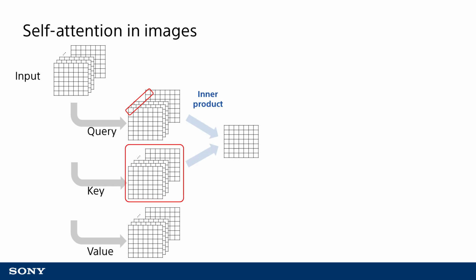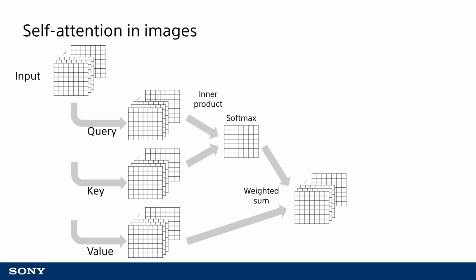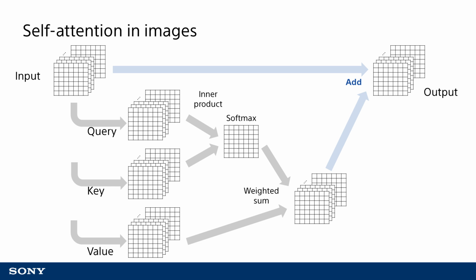First, the inner product of the query vector for the upper left pixel and all other key vector pixels is derived. From that, the softmax value is then obtained. The result of this is the determination that the features of the upper left pixel should be determined by other pixels. Then values of all pixels are weighted using the softmax result as the weighted sum operation is performed. The processing as described up to this point is performed on all input pixels. The result of all of this processing is used to perform a weighted sum operation on the original input to derive an output.